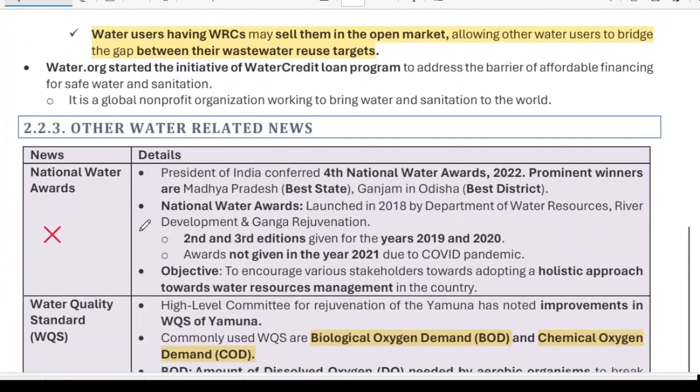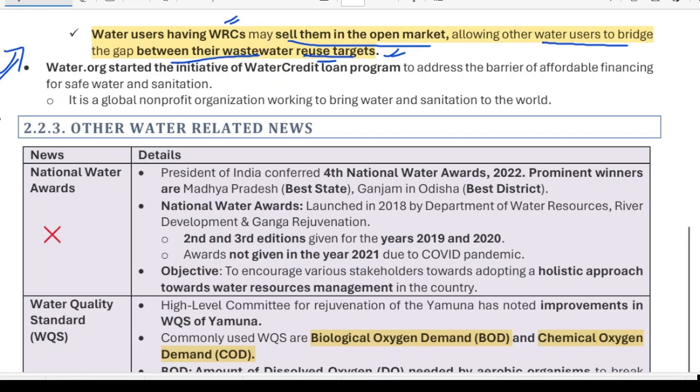Water users having water reuse certificates may sell them in the open market, allowing other water users to bridge the gap between their water reuse targets. So this is the same mechanism. Okay, I hope you have understood it. So this much information is important.